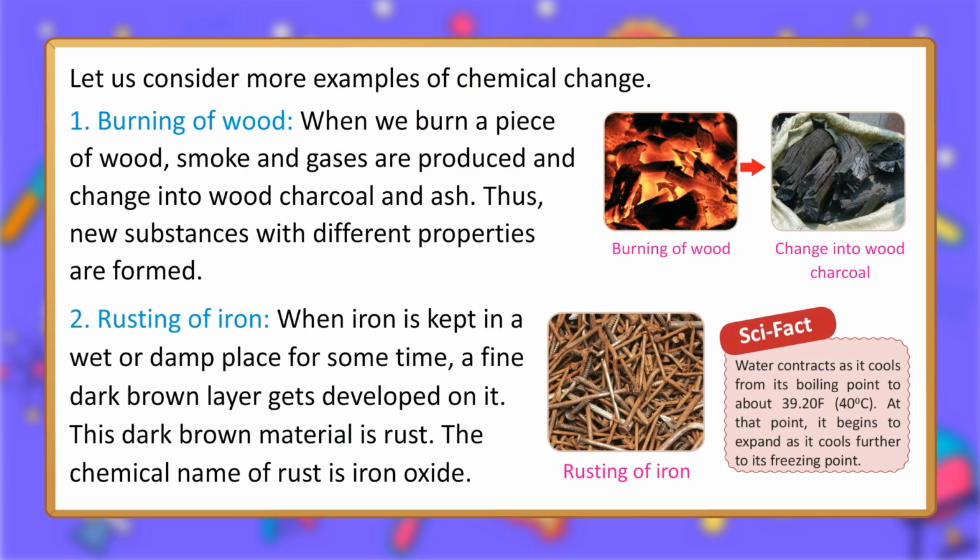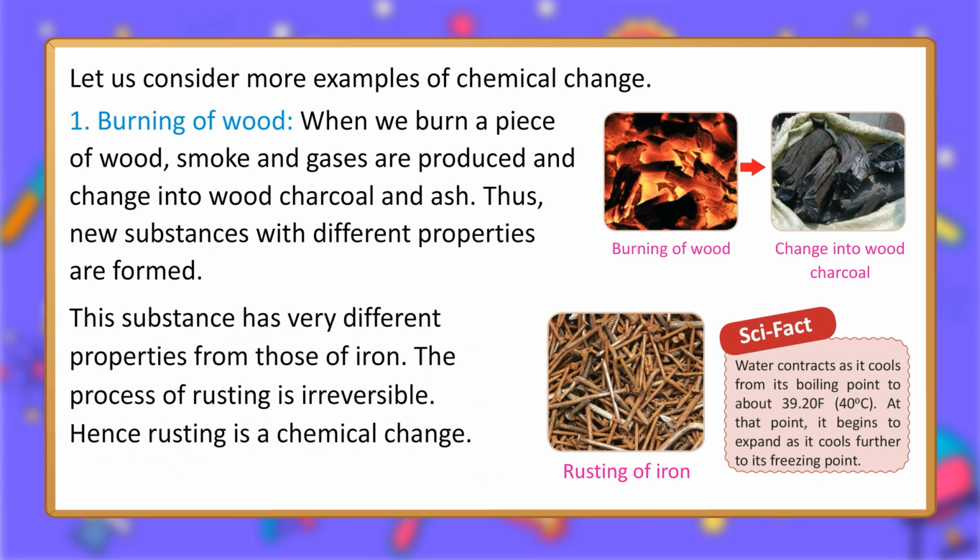2. Rusting of iron. When iron is kept in a wet or damp place for some time, a fine dark brown layer gets developed on it. This dark brown material is rust. The chemical name of rust is iron oxide. This substance has very different properties from those of iron. The process of rusting is irreversible. Hence rusting is a chemical change. Rusting of iron.